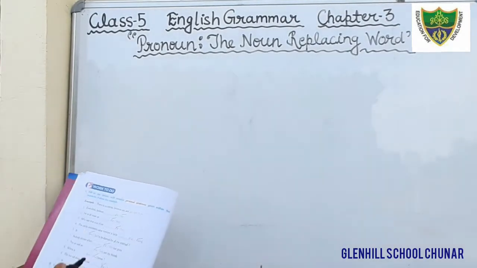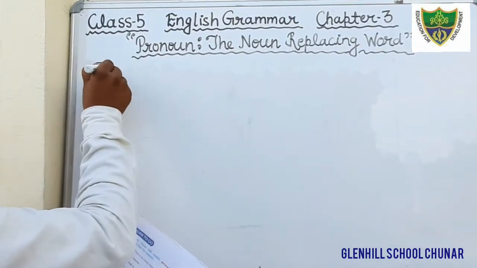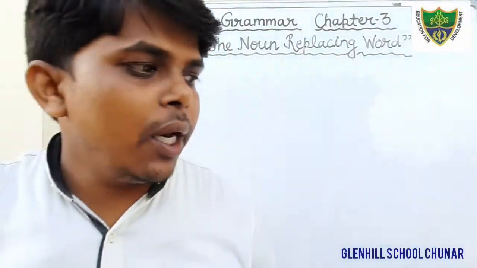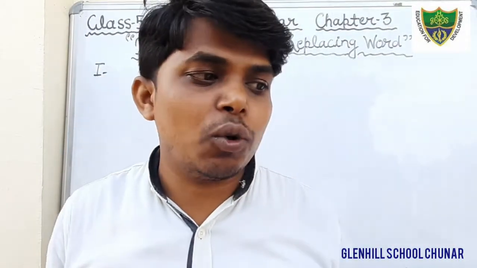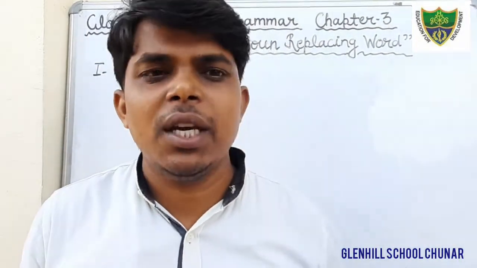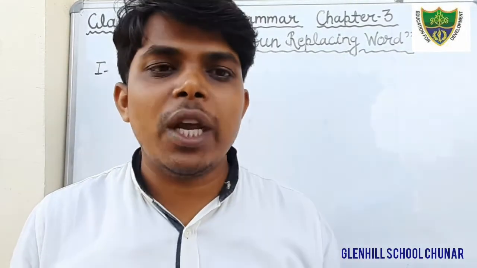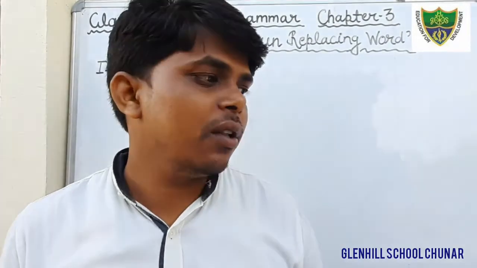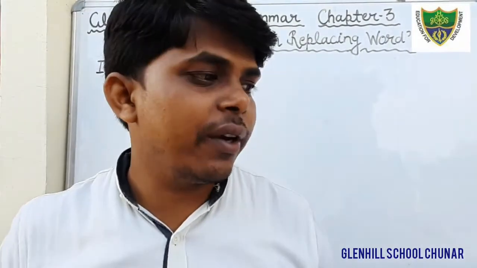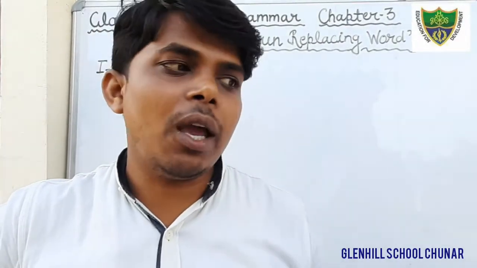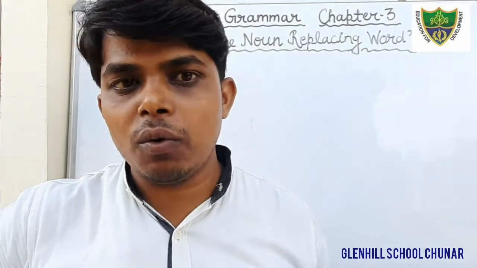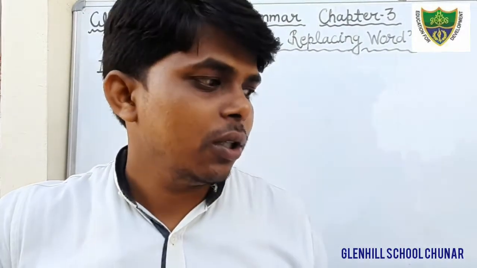Exercise number first. So what is given in the exercise number first? Here, fill in the blanks with suitable personal pronoun given within the brackets. Here you have to select the suitable personal pronoun, and in the bracket, two helping words are given, a helping box is given, and with the help of these words you have to select the appropriate suitable personal pronoun, and you have to fill it in your book.